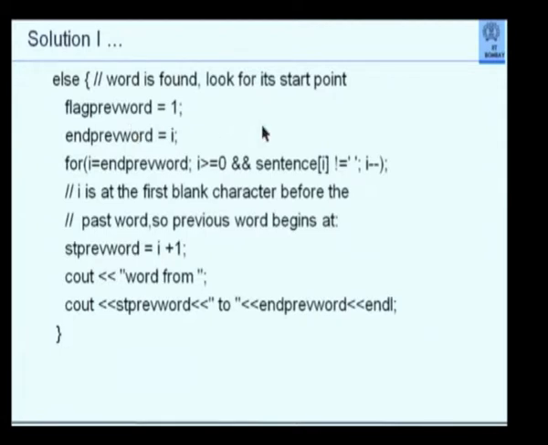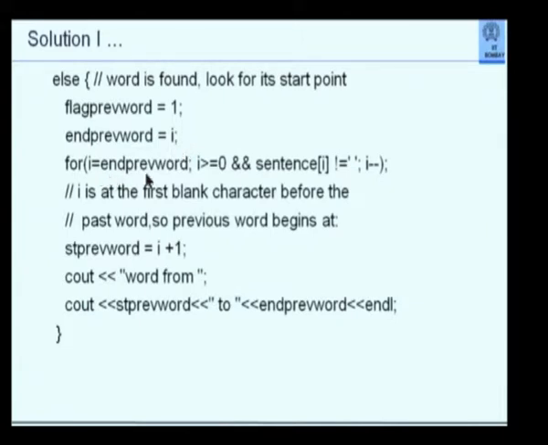Else, I have found the word. So notice what I have done. I have skipped 2, 3, 4, as many blanks as there are before the comma, and I have come to the first non-blank character. At the first non-blank character, I say the previous word exists, so the flag is set to 1. End of the previous word is I. Wherever my non-blank character is, that is the end of the previous word.